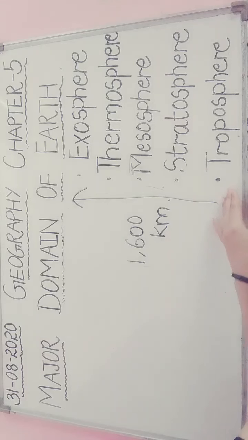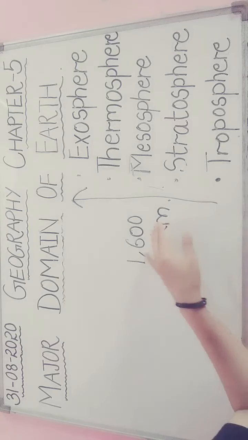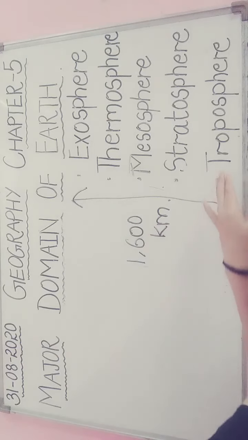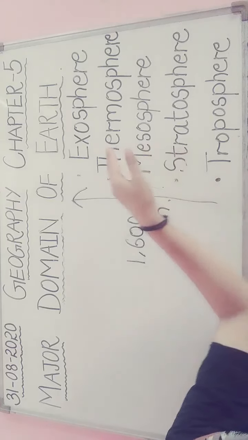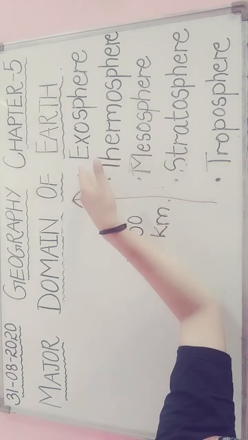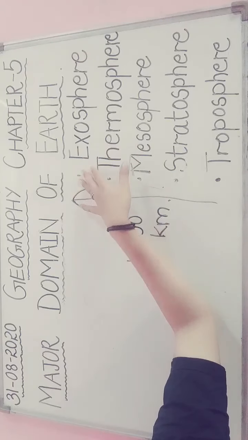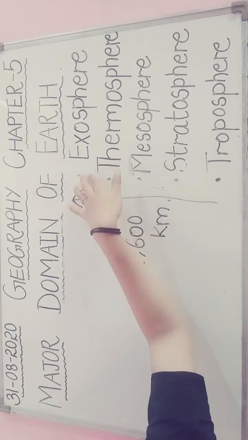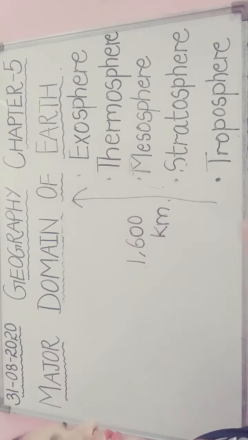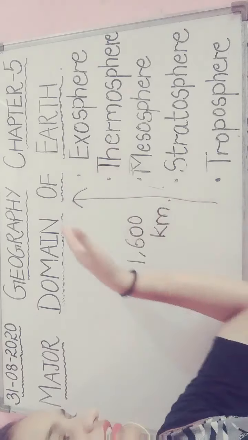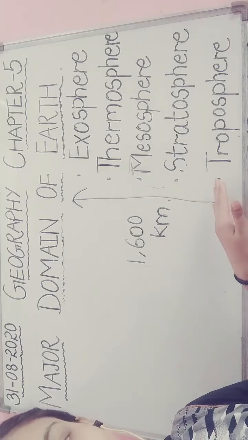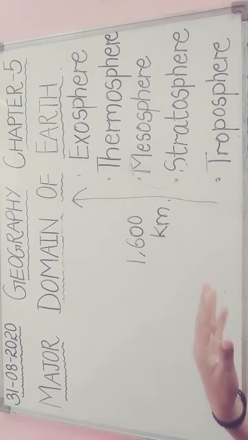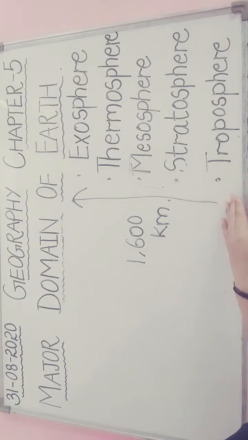These layers start from the earth's surface. These are troposphere, stratosphere, mesosphere, thermosphere and exosphere. Exosphere is the uppermost layer. That means the first layer is troposphere, it extends up to the height of 20 kilometers from the earth.